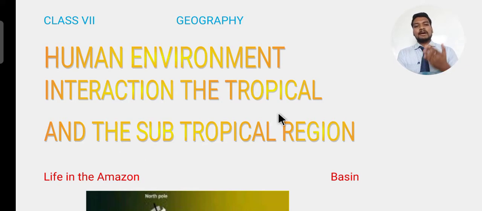The differentiation between tropical and subtropical regions. Mainly we will be discussing human interaction in the tropical and subtropical regions. Interaction means dependence, contact, having a relation, adjusting and living with that. So, human interaction in subtropical and tropical regions.